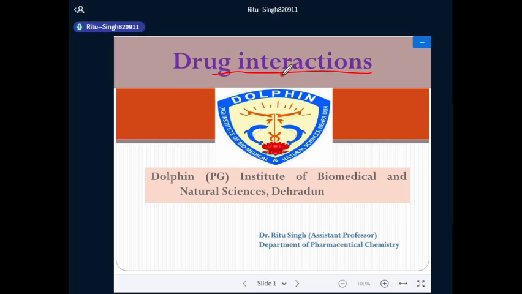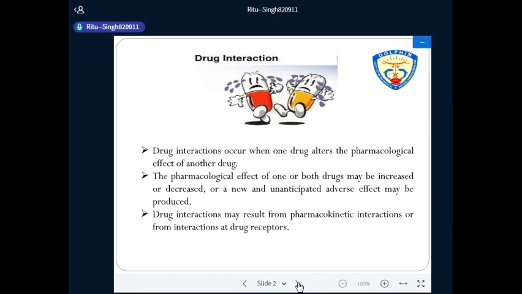First, we discuss drug interaction. That is, drug interaction can be desired, reduced, or unwanted effects. The probability of interaction increases with the number of drugs taken.